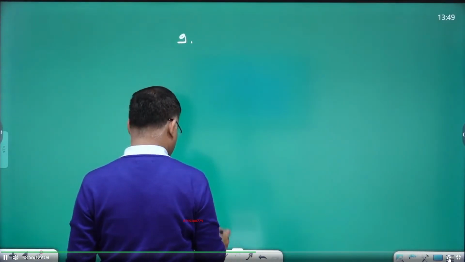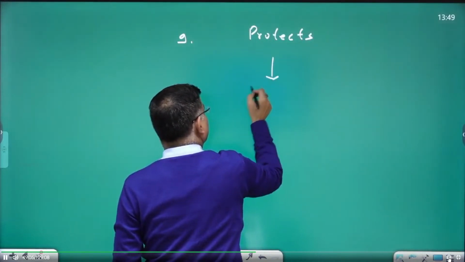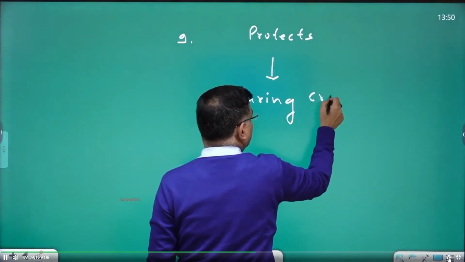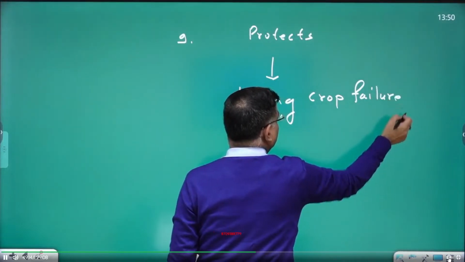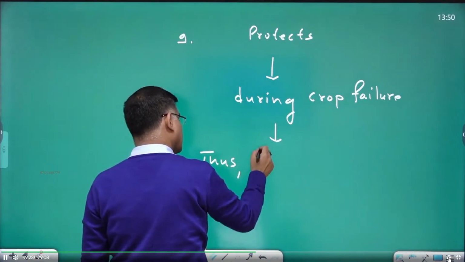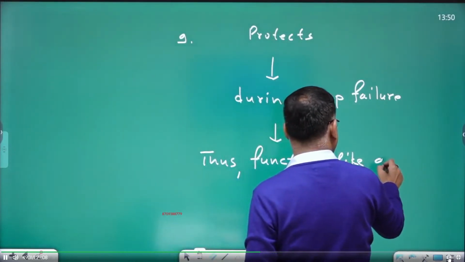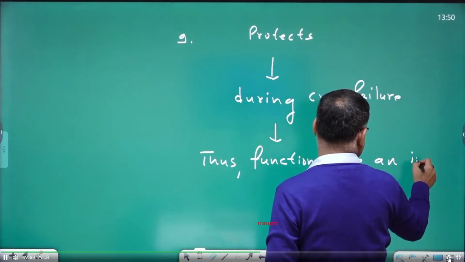The ninth benefit is that it protects during crop failure. This works like an insurance.